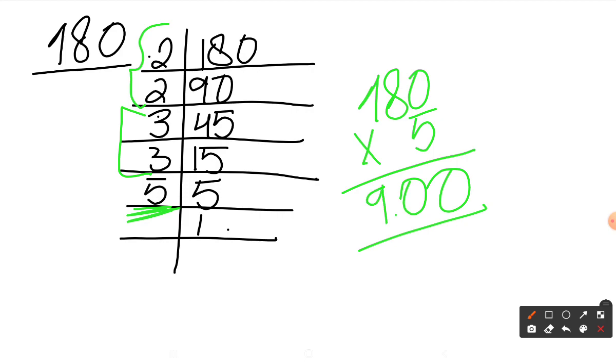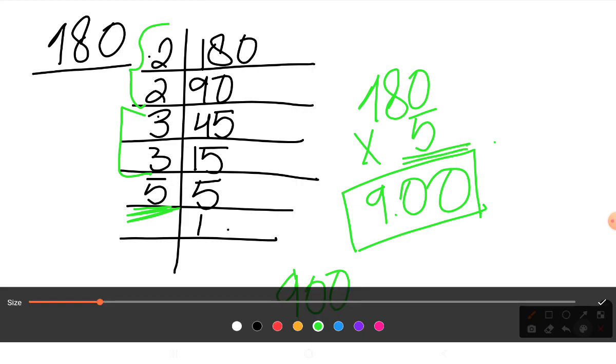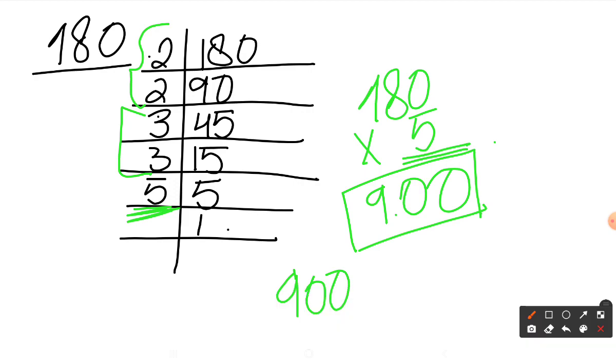Okay, so I will get 900. So the perfect square number which I get here is 900 by multiplying 180 by 5. Okay, so the first part is done. That means the smallest whole number by which we should multiply 180 in order to make it a perfect square number is 5. Let's find the square root of 900.